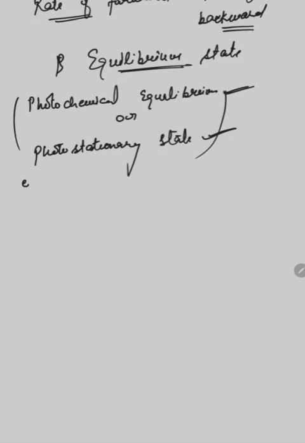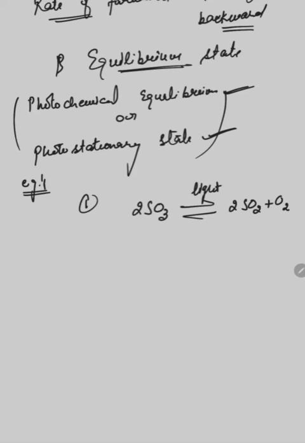Let's take some examples of photochemical reactions where such kind of equilibrium is attained. Decomposition of sulfur trioxide: the decomposition of sulfur trioxide in the presence of light is a reversible reaction, and the products are sulfur dioxide plus oxygen. In this decomposition of sulfur trioxide, the backward reaction is also a photochemical reaction.